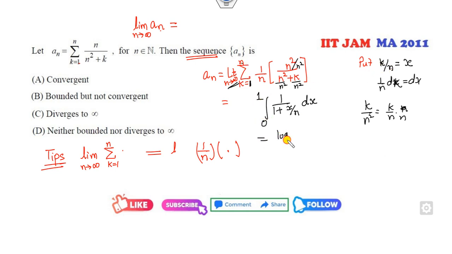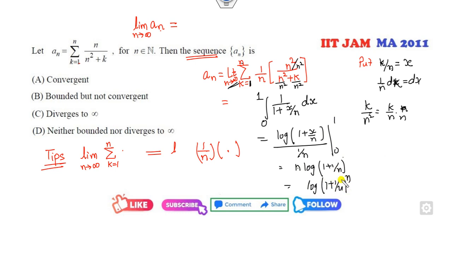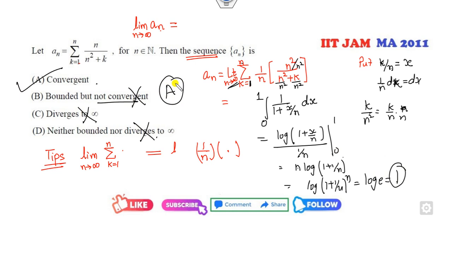So what is the answer of this? It's the integral of log of 1 plus x from 0 to 1. So it's n log of 1 plus 1 over n, log 1 is 0. What is the limit of this? It is e. So log of e is 1, so it is convergent because the limit is unique and exists. It's not divergent, divergent cancels out. So A is my right answer.